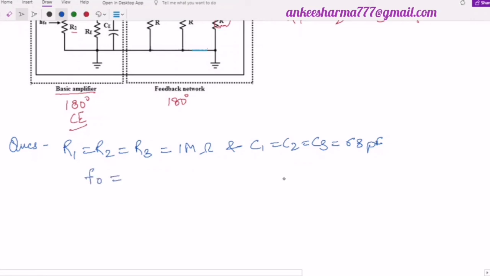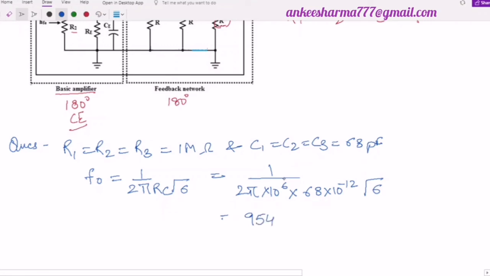So the formula over here is, directly we can say F0 is equal to 1/2 pi RC under root 6. So simply substitute the value of R and C. R is 1 mega ohm, C is 68 picofarad. So I will substitute them. 1/2 pi, R is 10 raised to power 6, C is 68. What is pico? It is 10 raised to power minus 12, and under root of 6. And when you solve it, it will come out to be around 954 hertz.